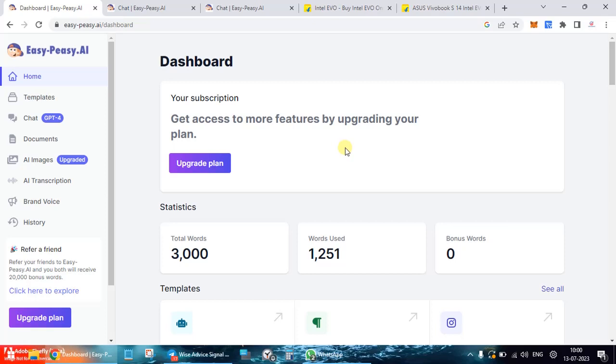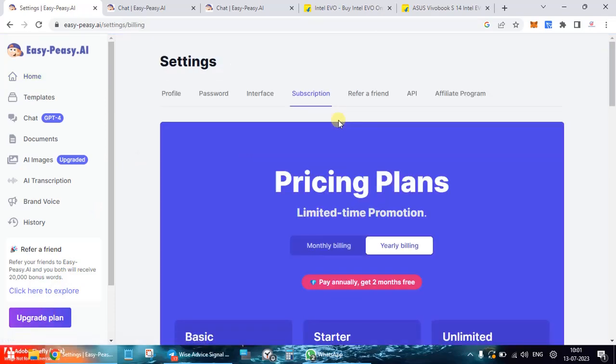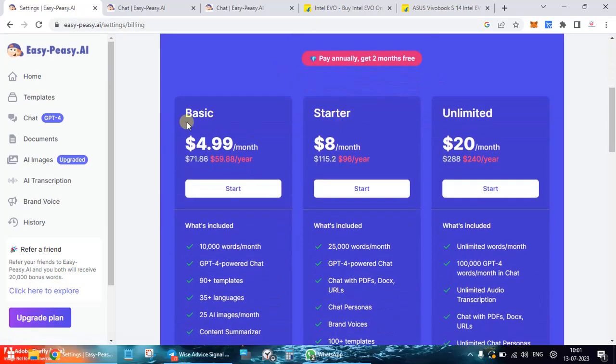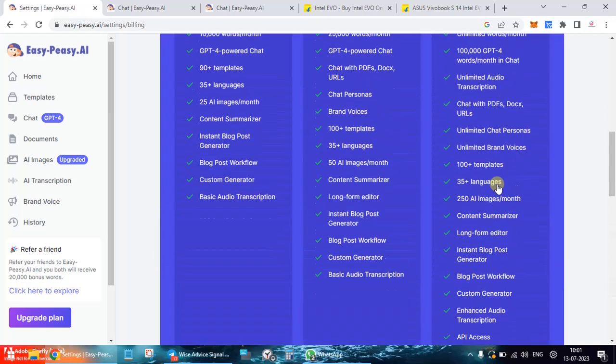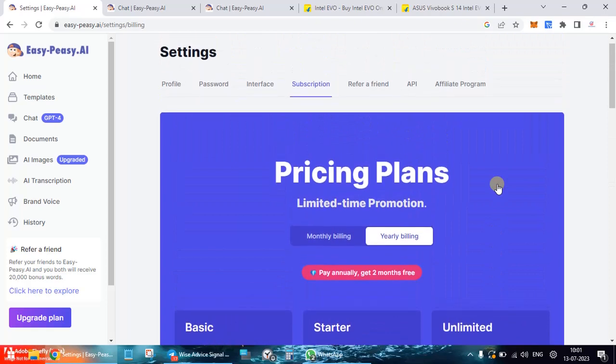So coming to the paid plans, if you want to see the pricing plans, click upgrade plan. Basic is $5 per month, Starter is $8, Unlimited is $20 per month. So if you need to upgrade, you can go ahead and upgrade over here. If you refer a friend, you get some additional free usage. That's under the affiliate program, I guess.